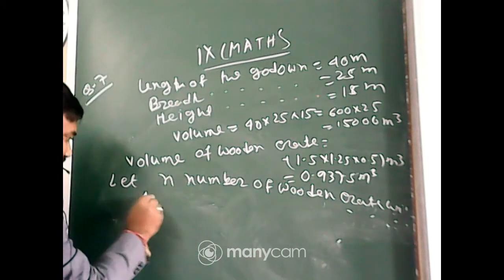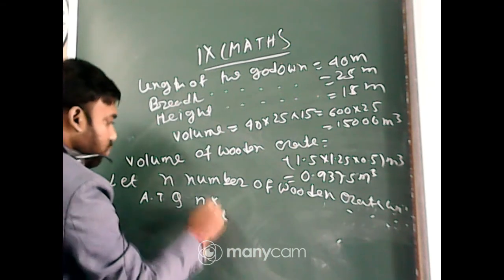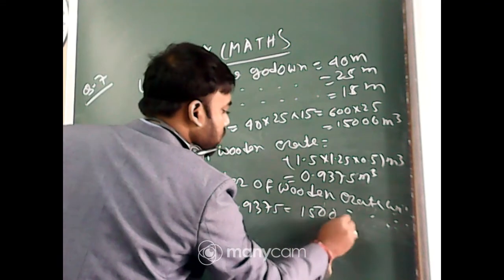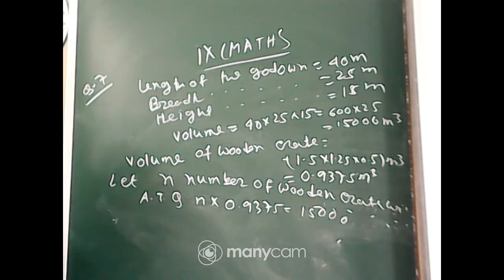Therefore, according to the question, n into 0.9375 equals 15000.